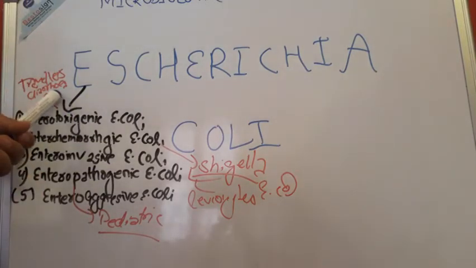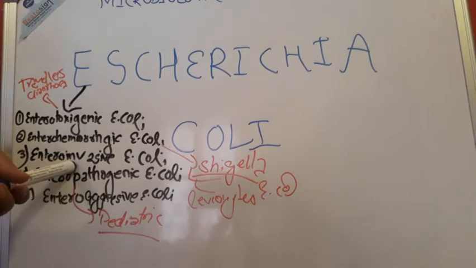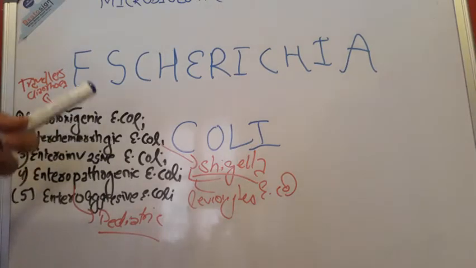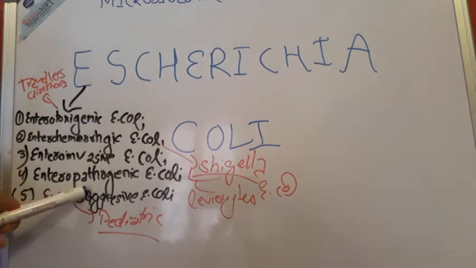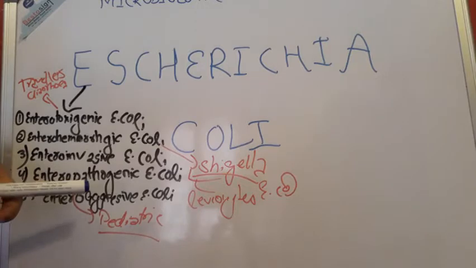T, the traveler's diarrhea. Hemorrhagic means bloody stool. Enteroinvasive means that it goes for dysentery. Pathogenic, P stands for pediatric, and enteroaggressive E. coli means the diarrhea in infants in the developing countries.